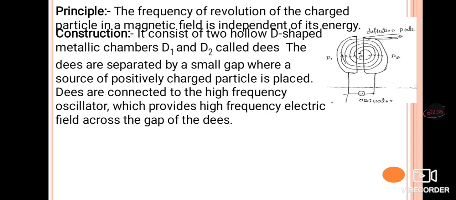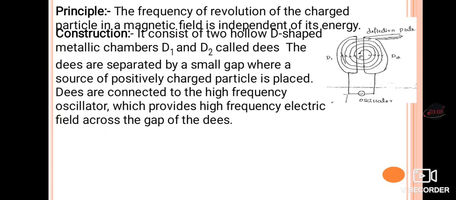Next we move on to the construction. In the construction, first observe the diagram. It consists of two hollow D-shaped metallic chambers, called D1 and D2, generally called Ds.